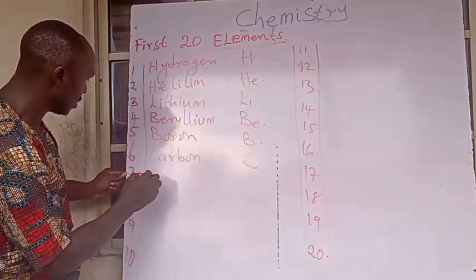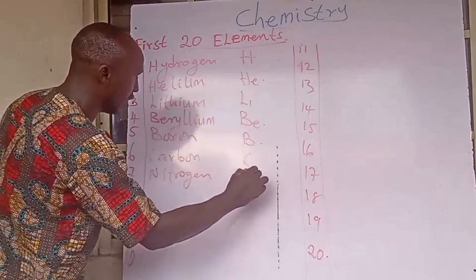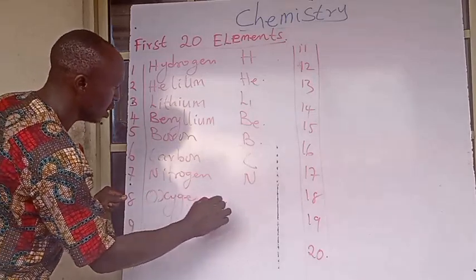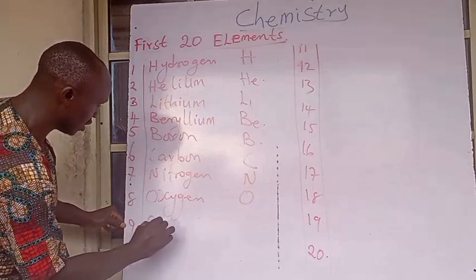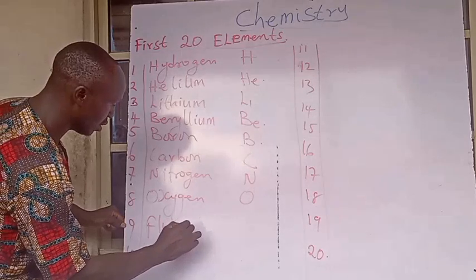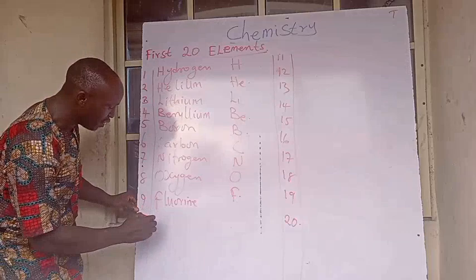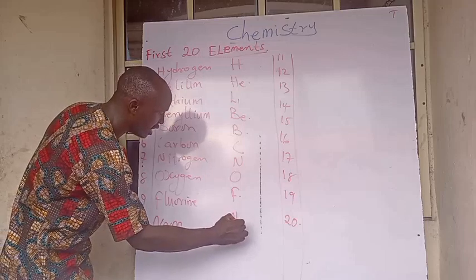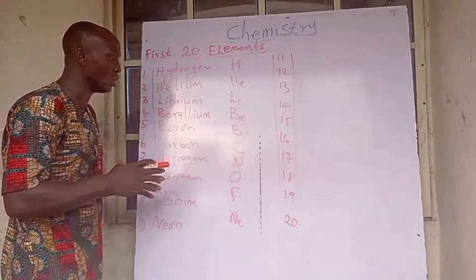We have nitrogen, N. We have oxygen, O. We have fluorine, which is F. Then we have neon, which is Ne.